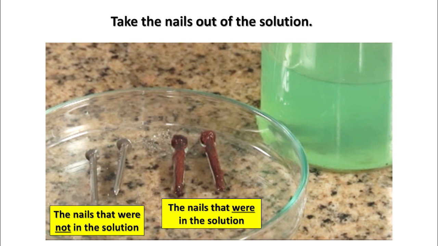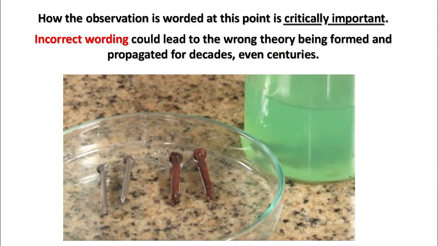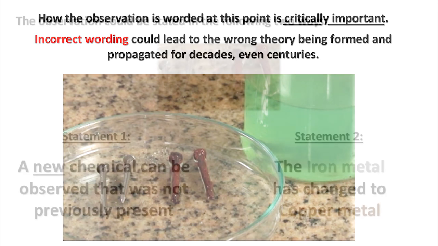Here we have 4 nails, 2 on the left, the nails that were not in the solution, and the 2 on the right, the nails that were in the solution. How the observation is worded at this point is critically important. Incorrect wording could lead to the wrong theory being formed and propagated for decades, even centuries.